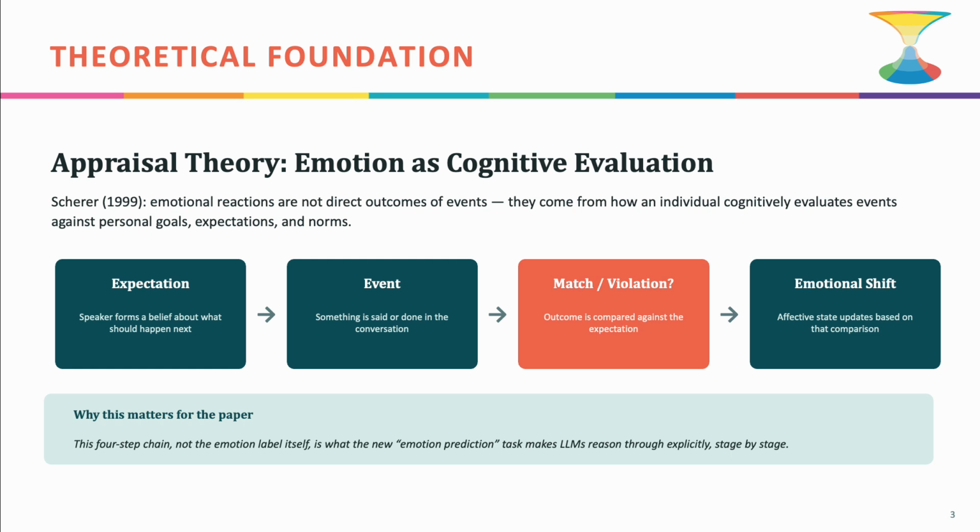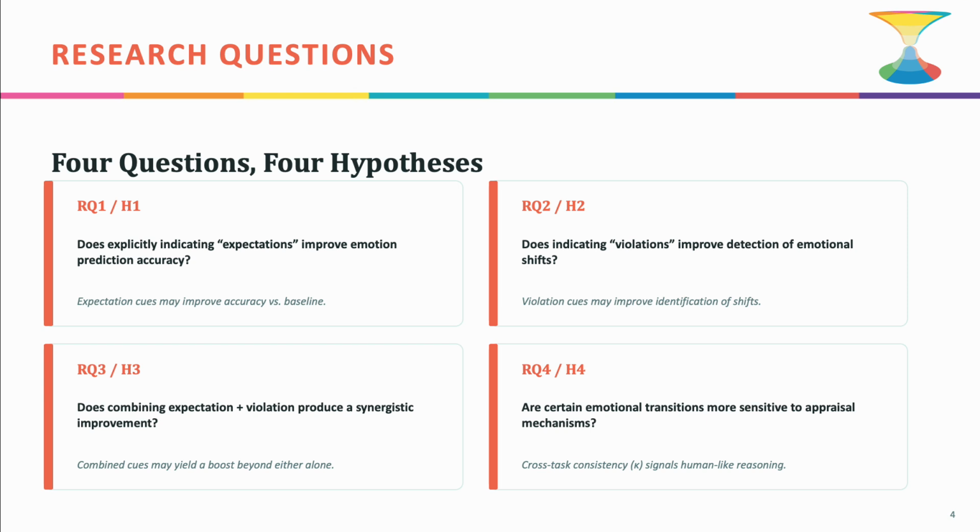This is exactly what we mean by emotion prediction as opposed to standard emotion recognition. Instead of just classifying what emotion is present in an utterance, the model is to predict how the emotional state evolves by reasoning through this cognitive chain, step by step. From this, we derived 4 research questions. Research question 1: does explicitly indicating expectations improve prediction accuracy?